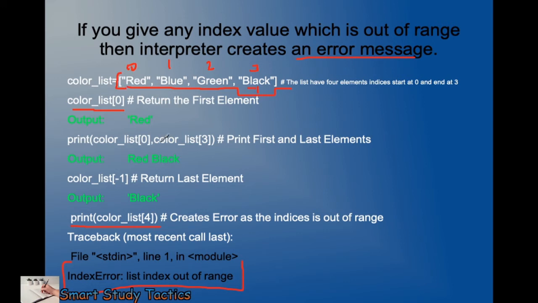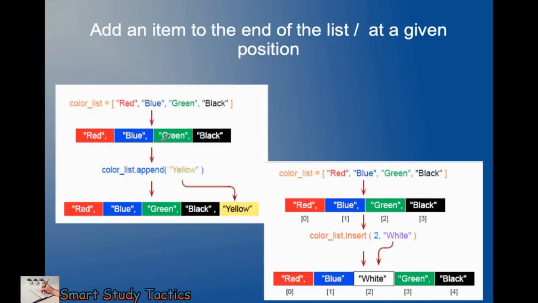Next, we have to insert some values. How will we insert values in the list? We can add items to the end of the list or at a given position. First of all, we are going to add a value at the end of the list. To add values at the end of the list, we have a function named append. If we use the keyword append and give whatever we want to insert, it will insert at the last position. We have some other ways to insert values also, but if you want to insert values at the last position, you will use append.